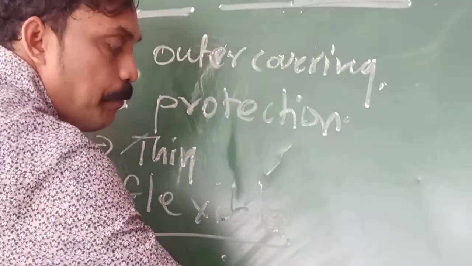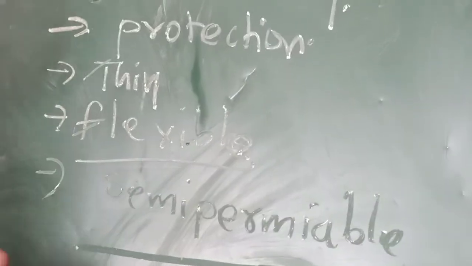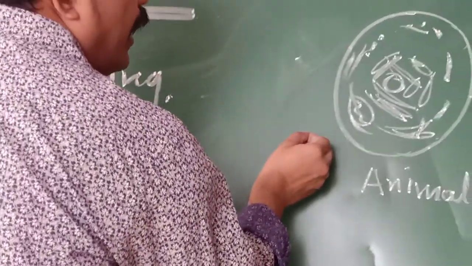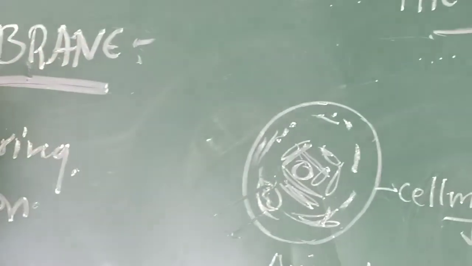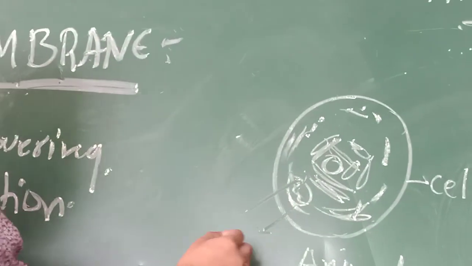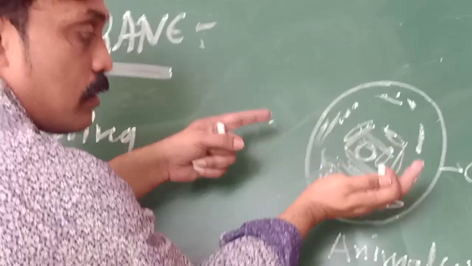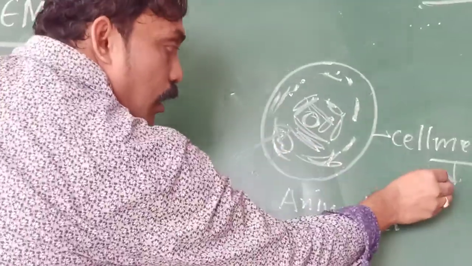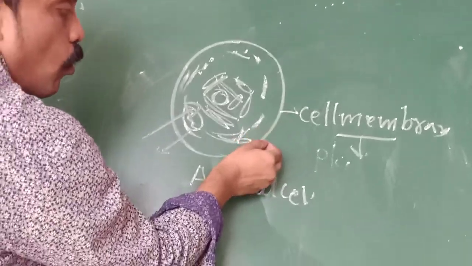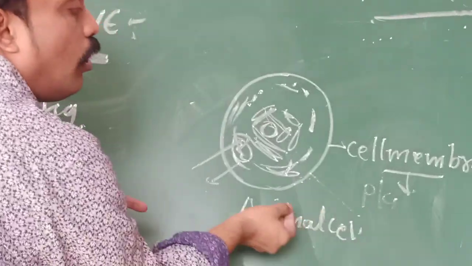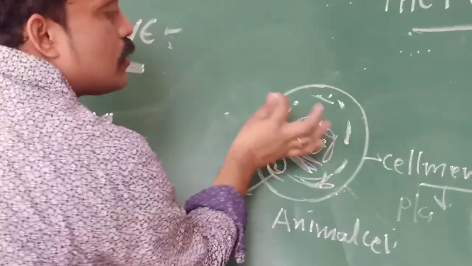What is semi-permeable? Semi-permeable means it does not allow all substances into the cell. The plasma membrane or cell membrane permits only the substances which are required by the cell.